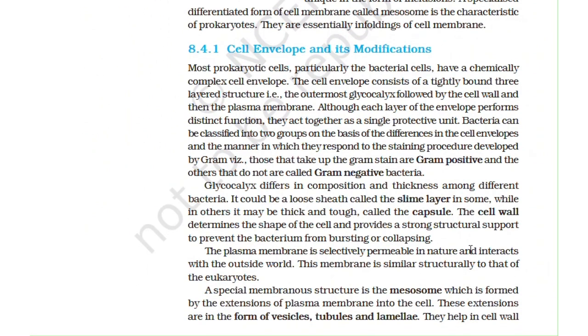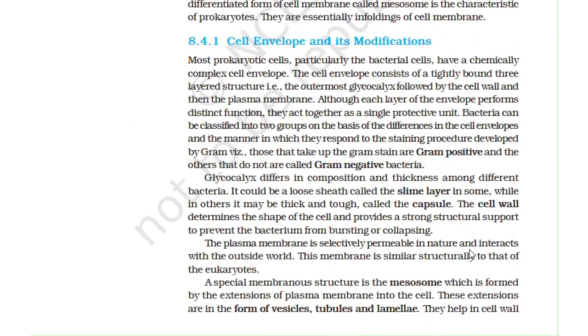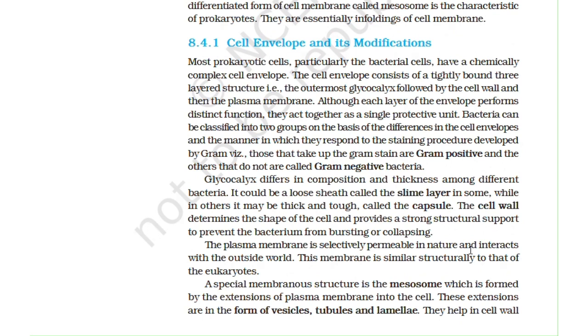8.4.1 Cell envelope and its modifications. Most prokaryotic cells, particularly the bacterial cells, have a chemically complex cell envelope. The cell envelope consists of a tightly bound three-layered structure: the outermost glycocalyx, followed by the cell wall and then the plasma membrane. Although each layer of the envelope performs a distinct function, they act together as a single protective unit.